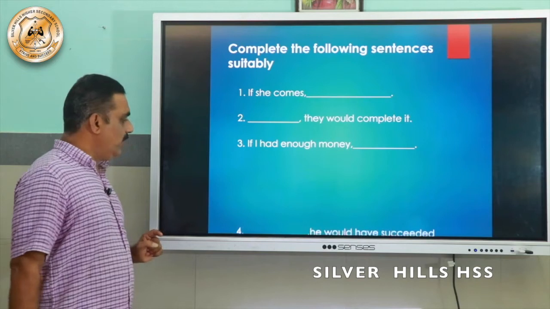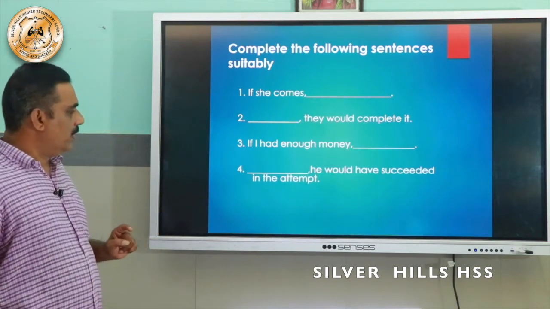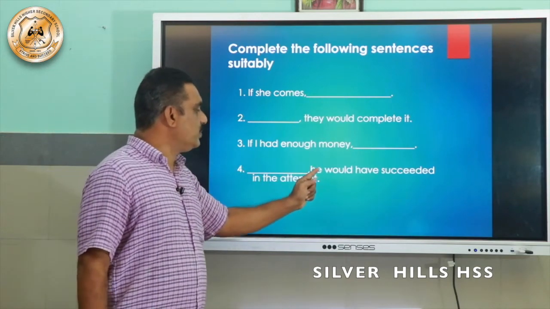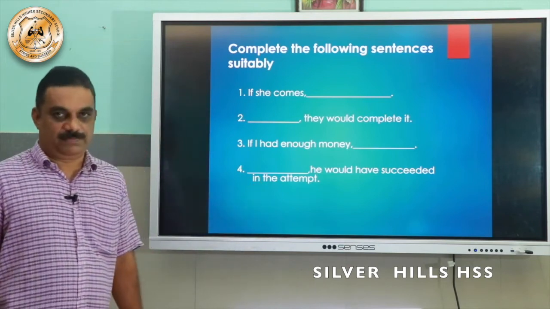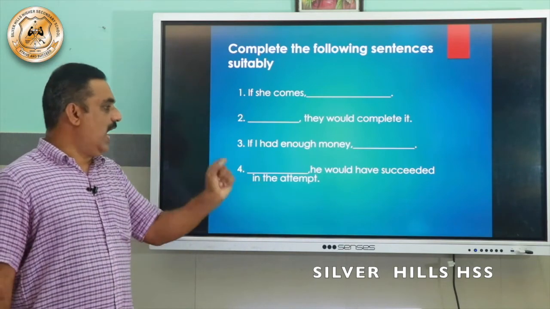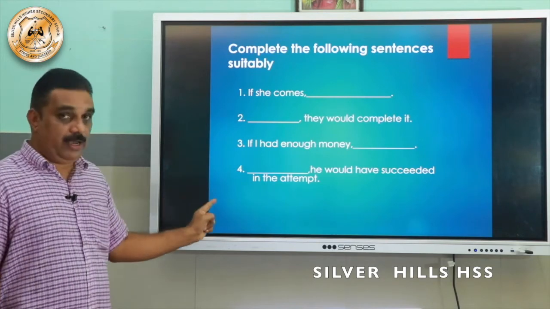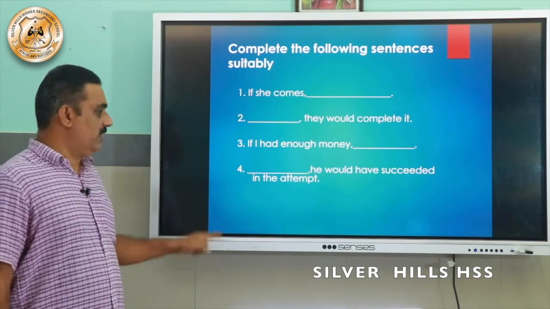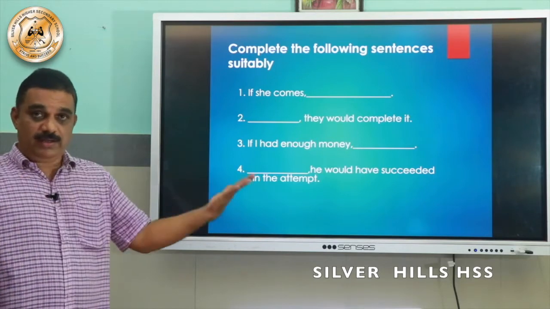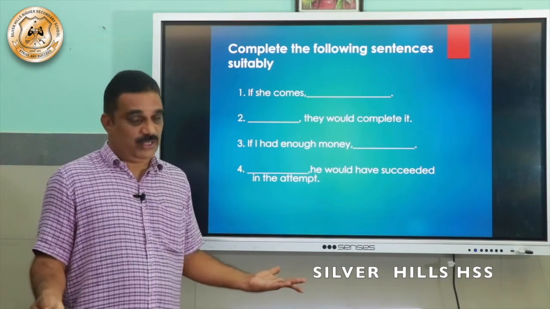Okay, now let us see what is the fourth one. Dash, he would have succeeded in the attempt. So what is missing here? The if clause is missing. Any sentence in the if clause you can use.